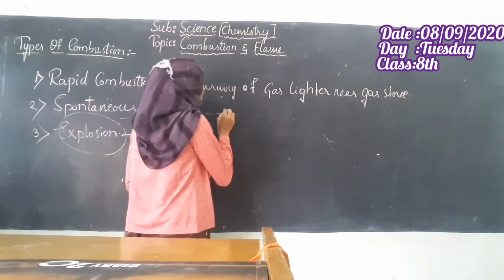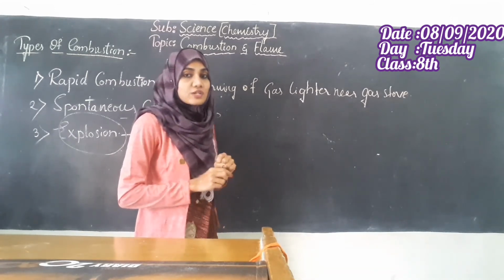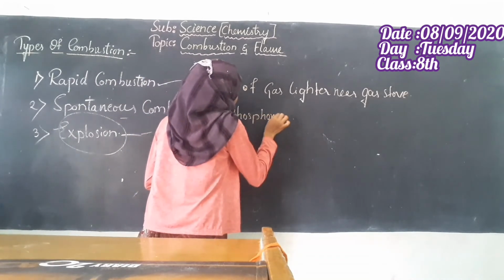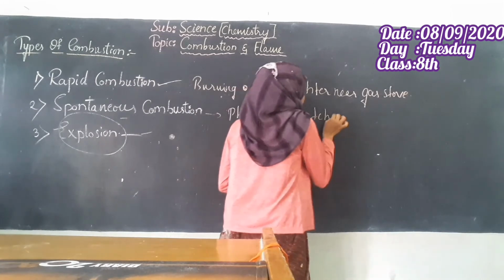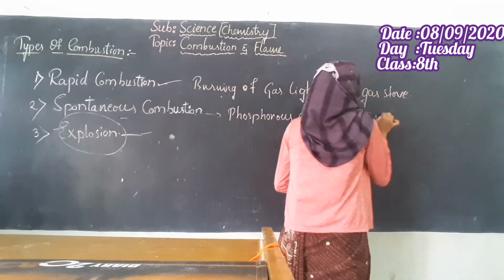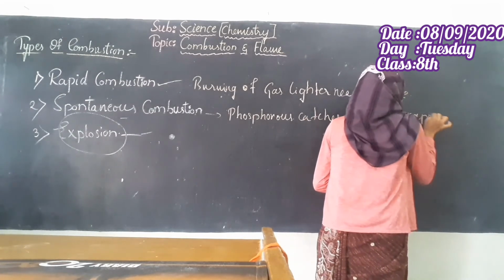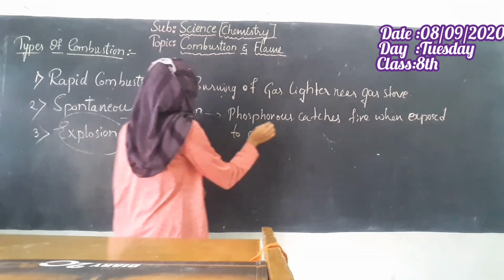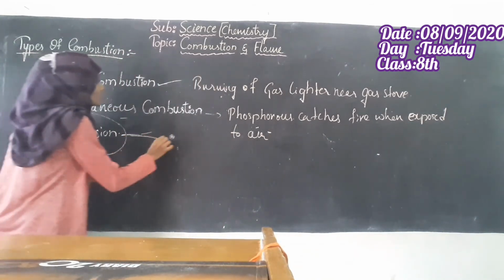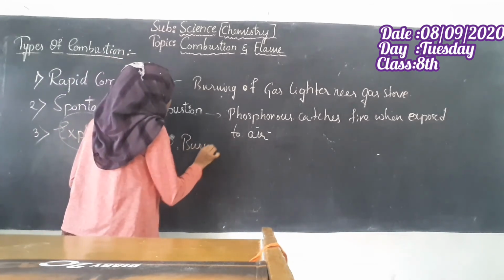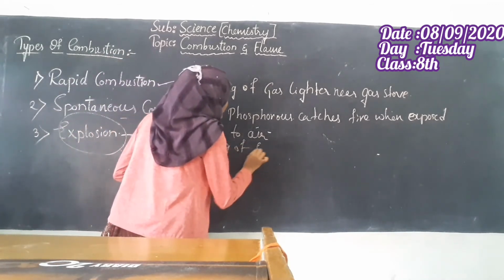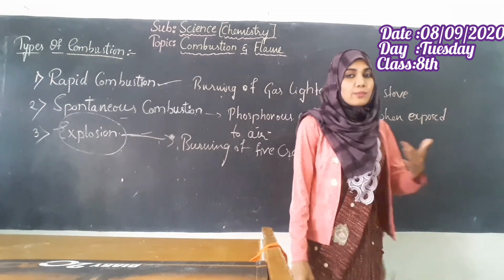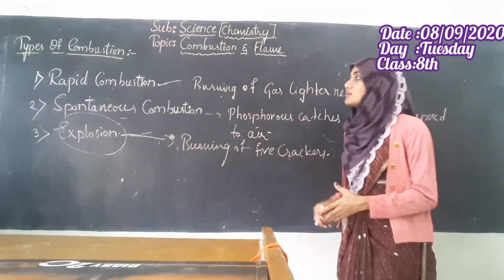Whereas for spontaneous combustion, we can take the catching of fire by phosphorus when it is exposed to air. And the last, explosion, is the sudden burning of firecrackers. So based on the examples, we can now clearly understand the types of combustion.